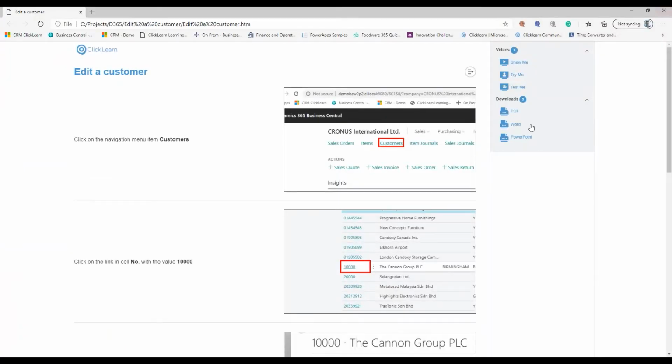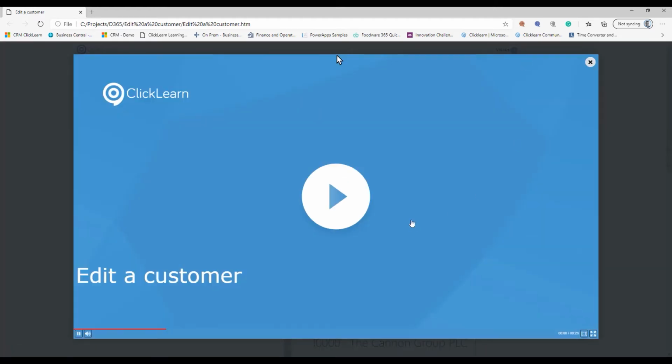Now, these are the 4 different types of written instructions: the HTML page, PDF, Word, and PowerPoint. But we also created 3 different videos, and this is because we know that your end users have different ways of learning. Some people are satisfied with a white paper. Other people want a video that gives them the process visually, but also auditorially, so you get the narration of it. So we created the Show Me video. This here is a walkthrough of the process we just captured.